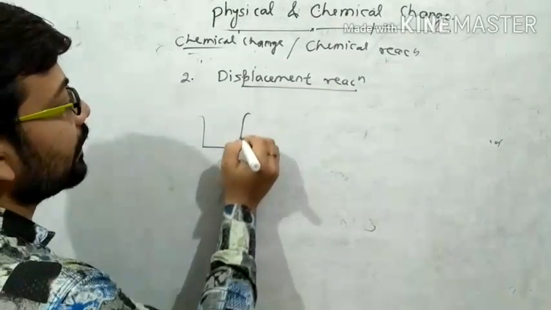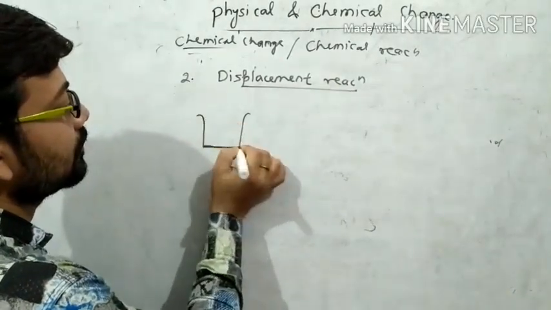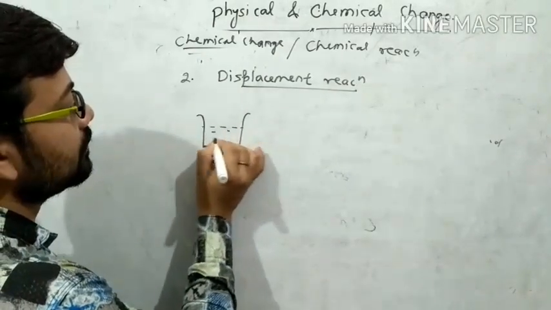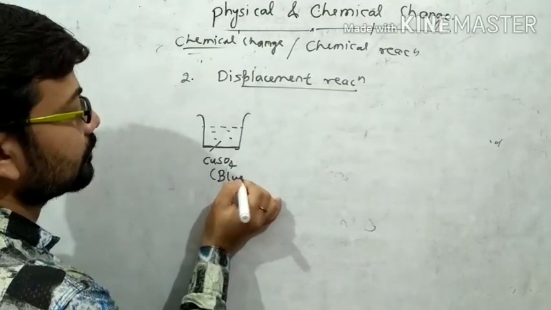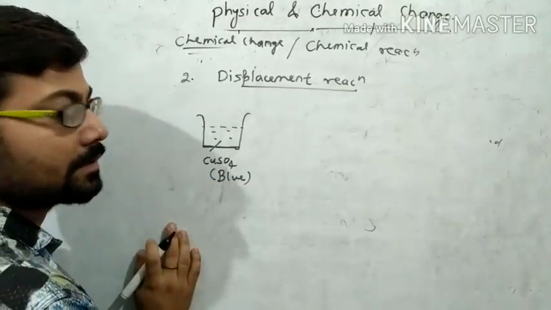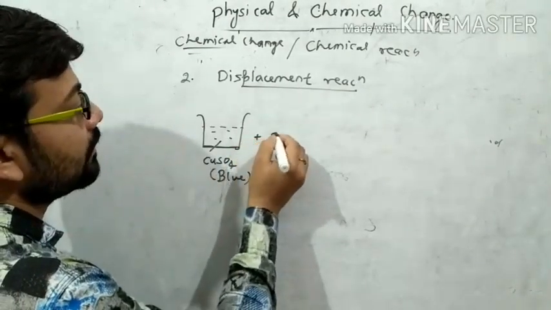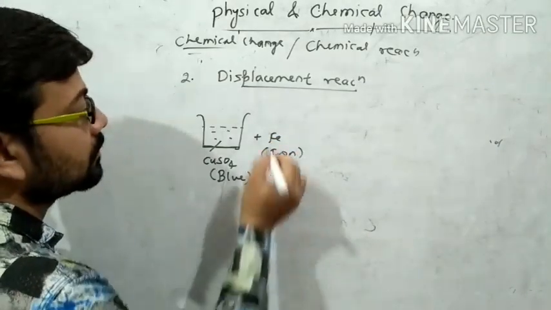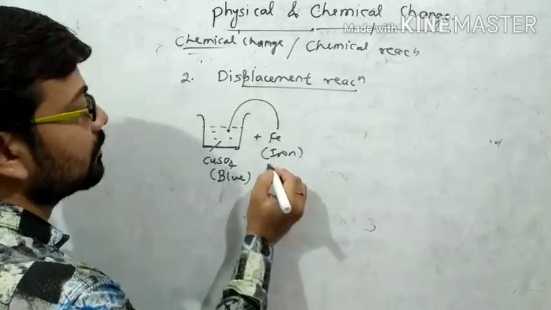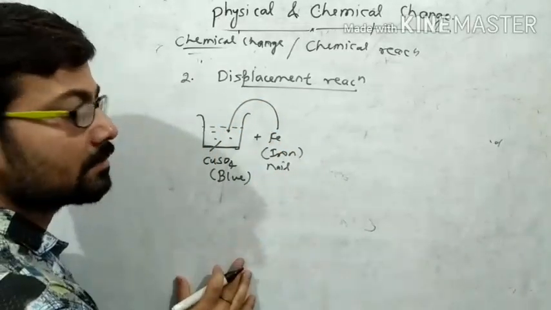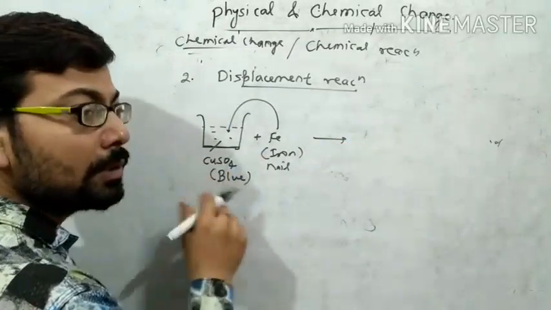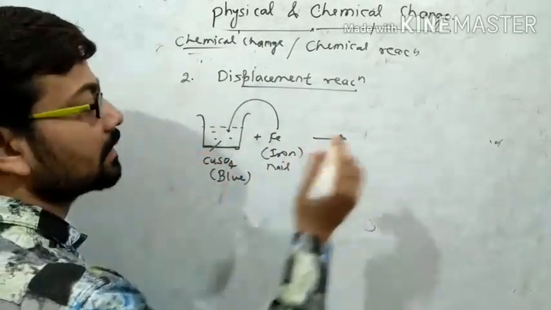Take one example to understand what is displacement reaction, right? This is a beaker in which copper sulfate is present and this is blue in color, right? When we add iron nail, लोहे की कील, then its blue color becomes colorless.